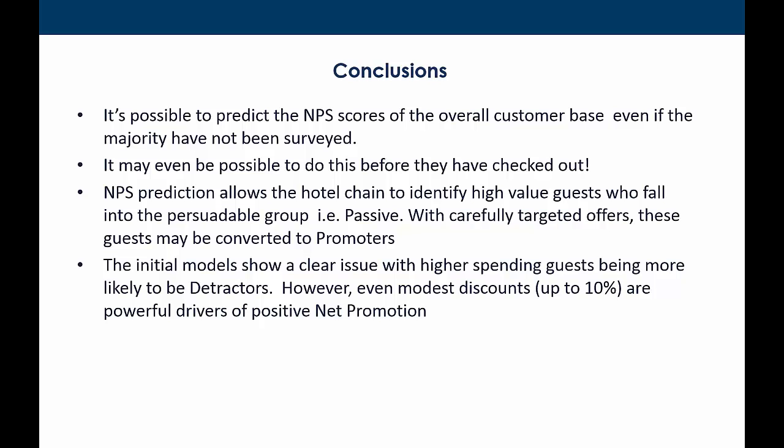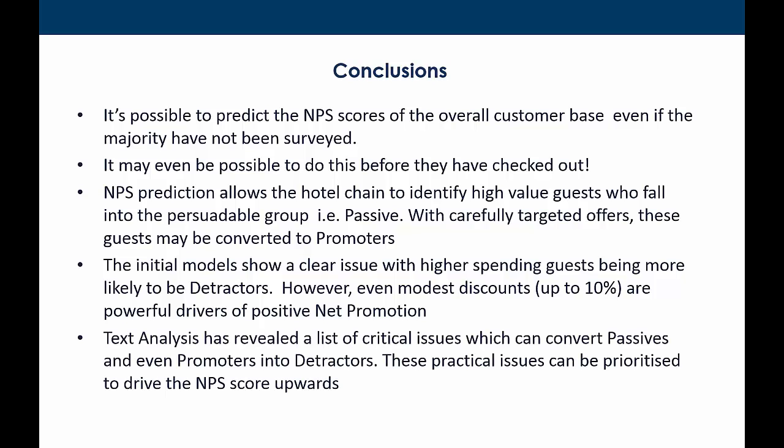The initial models show a clear issue with higher spending guests being more likely to be detractors. However, even modest discounts up to 10% are very powerful drivers of positive promotion. And the text analysis has revealed a list of critical issues which can convert passives and even promoters into detractors, and vice versa. But these are often very practical issues, and they can be prioritized to drive the overall NPS score upwards.